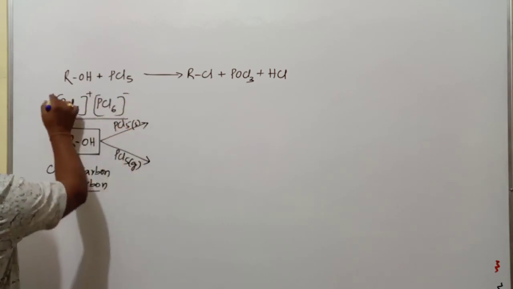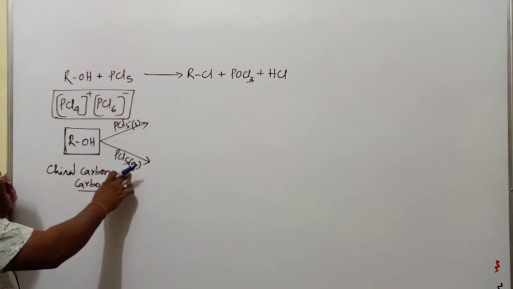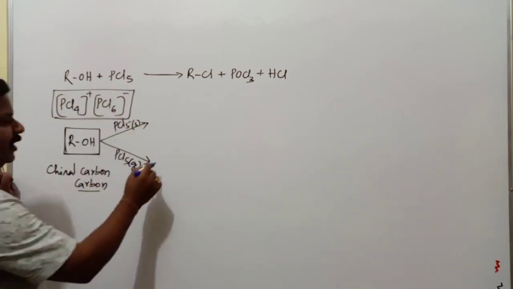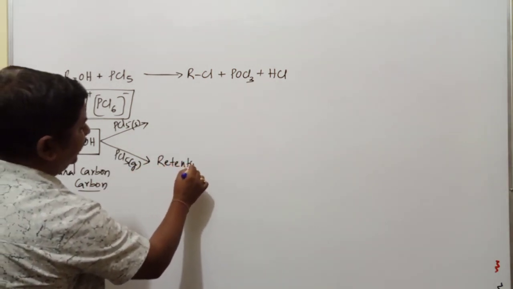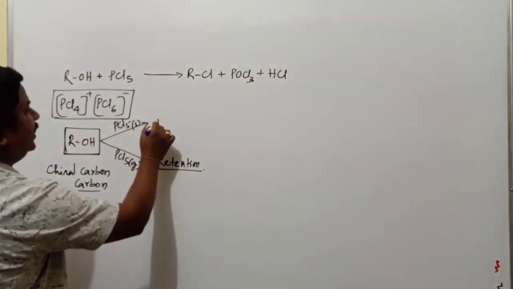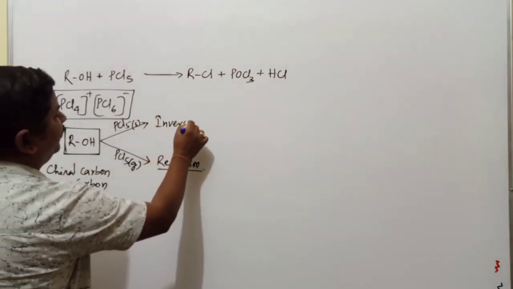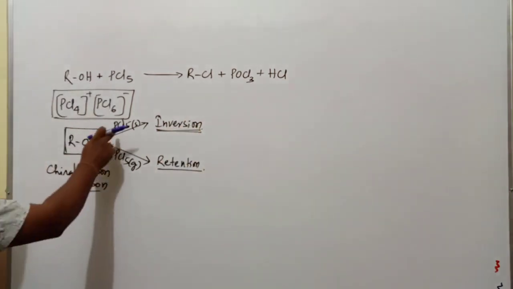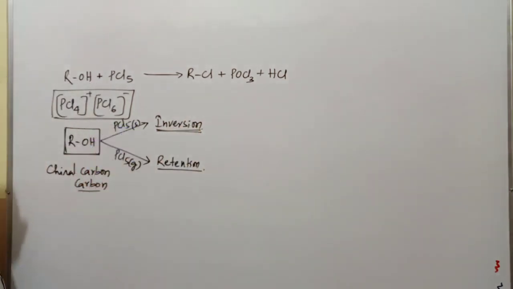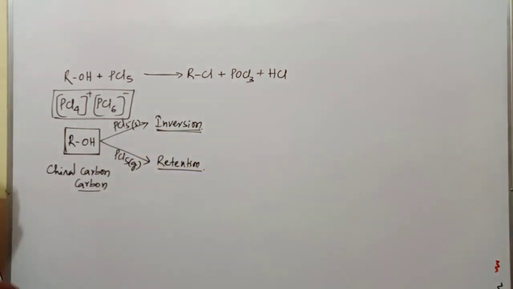Because of this particular nature of solid PCl5, in case of gaseous PCl5 there is a particular product commonly called retention of configuration, and here there is a particular product commonly known as inversion of configuration. This is the only difference in the product when a different physical state of PCl5 is considered. So, inversion of configuration and retention of configuration.